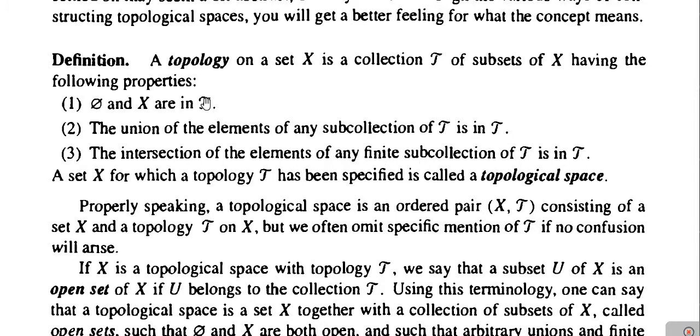If these 3 conditions are satisfied, then we say that the collection tau is a topology on X.